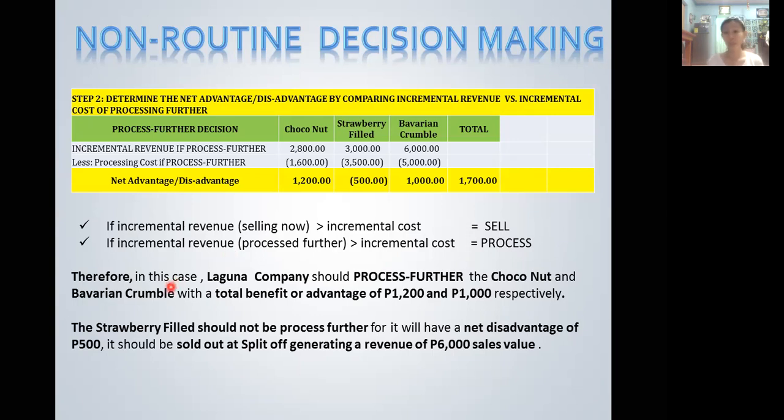Therefore, in this case of Laguna, our answer for this situation is Laguna should process further the choconut and the Bavarian crumble. You can see, if you process further the choconut and Bavarian crumble, it will give Laguna Company a total benefit or advantage of 1,200 for choconut and 1,000 pesos for Bavarian respectively. It is a positive advantage. The strawberry field, however, should not be processed further, for it will give the company a net disadvantage of 500 pesos. So it should be sold at split off or work in process to generate the revenue of 6,000 sales value.